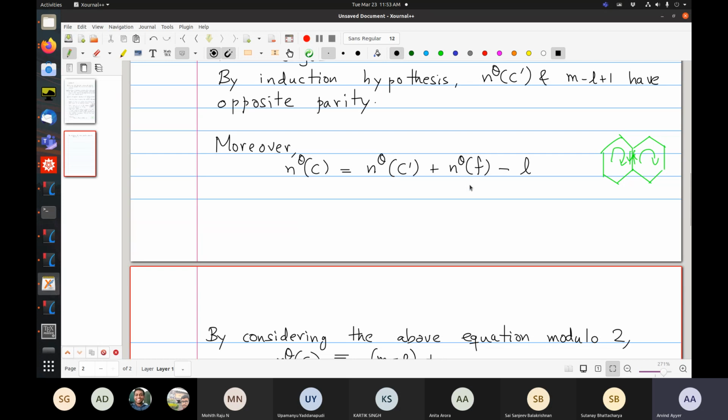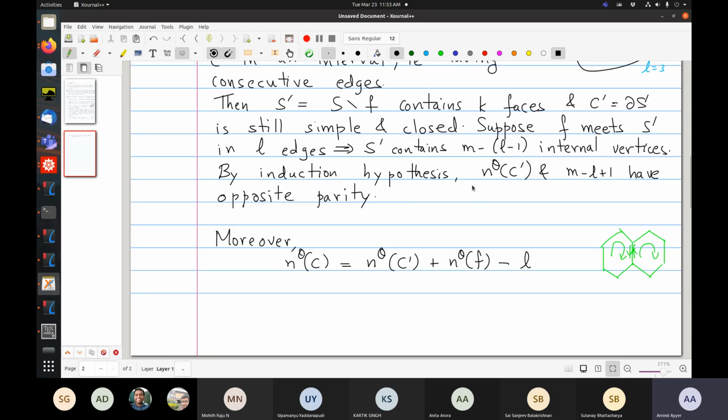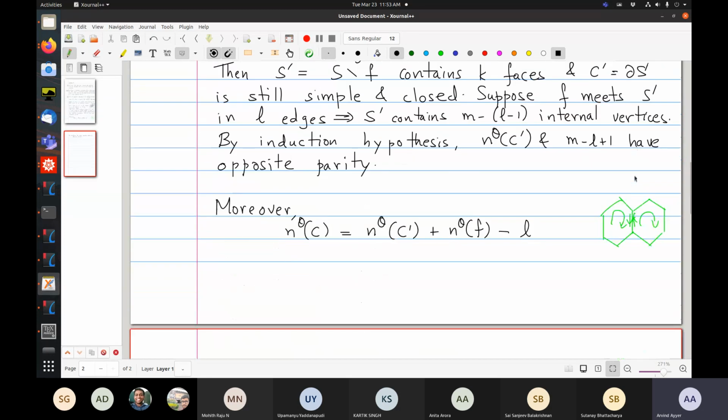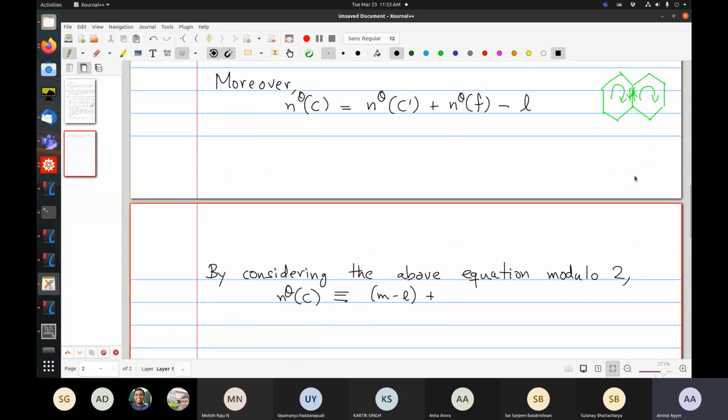What is the parity of NO of F? Well, F is a singleton phase. I mean, it doesn't enclose any internal vertices. And by construction, this is a Castelline orientation. So the number of clockwise oriented edges is odd. So its parity is 1. And I have a minus L. Okay. So of course these two cancel. So this is again congruent to m plus 1 mod 2.